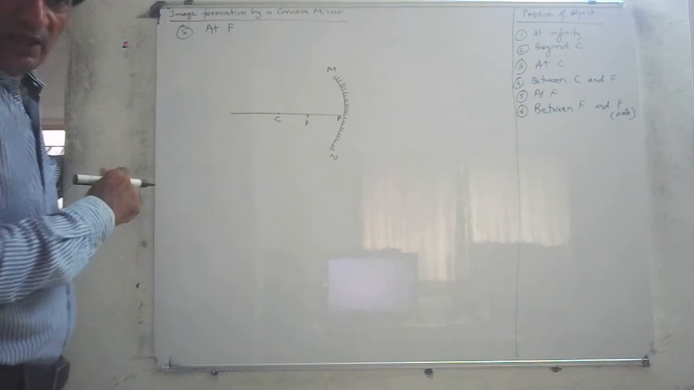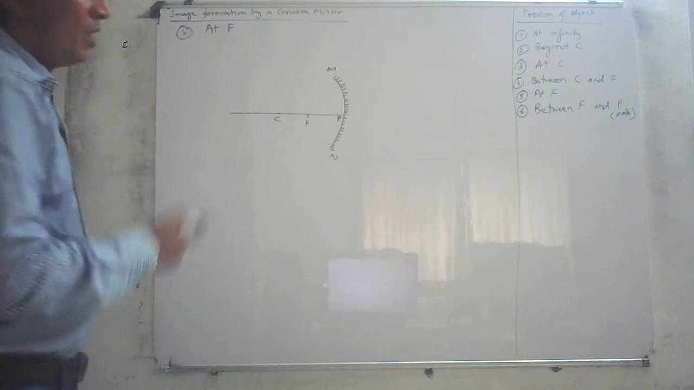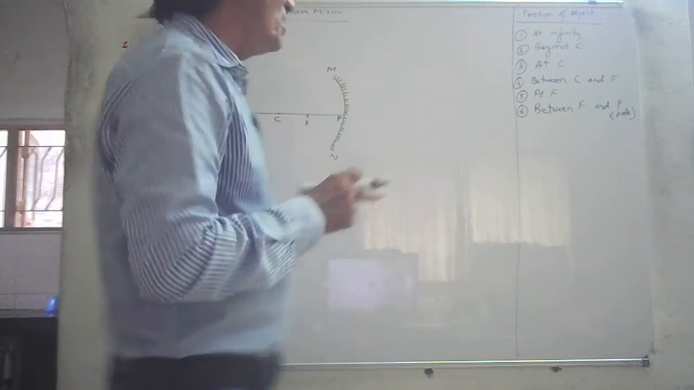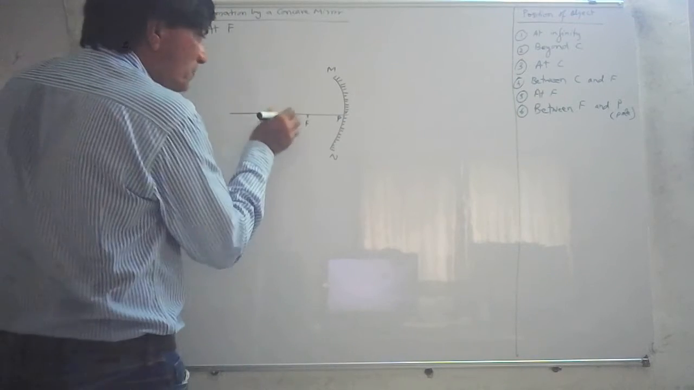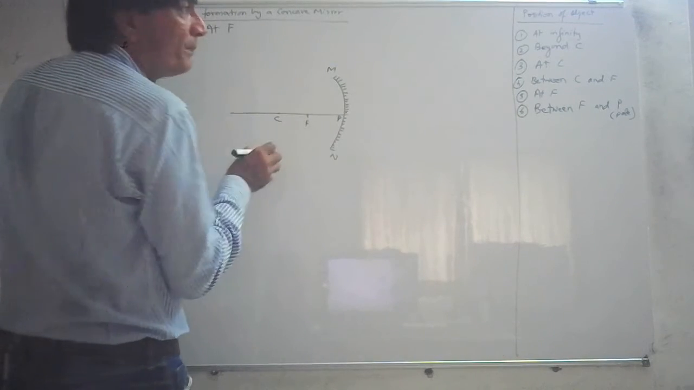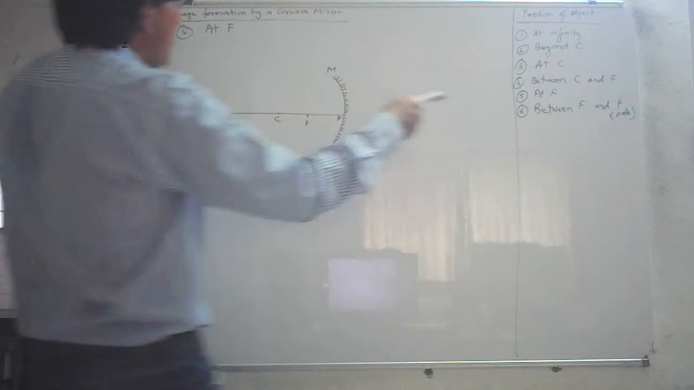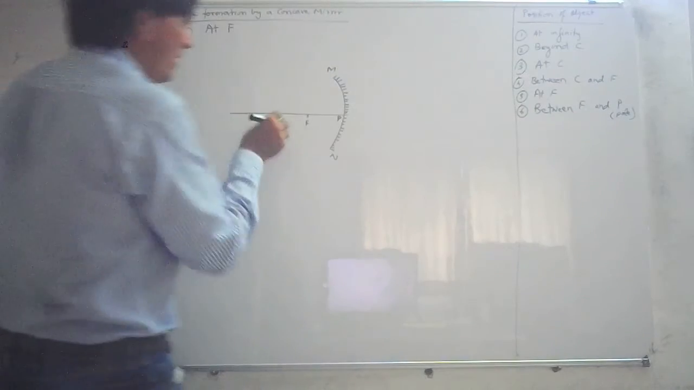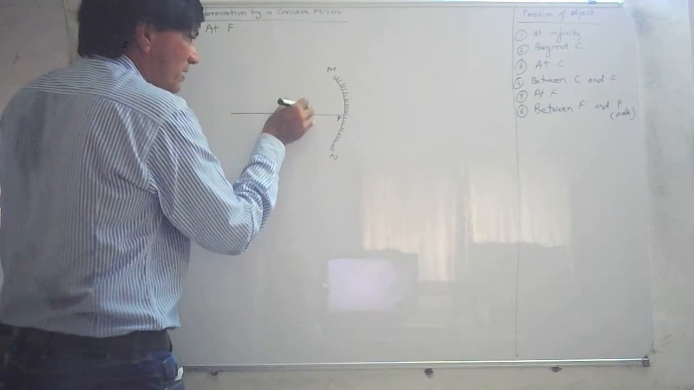The mirror is ready. Now, what about the object? The object is placed between C and F. That was at F. This is number 5, at F. So we place the object at F.